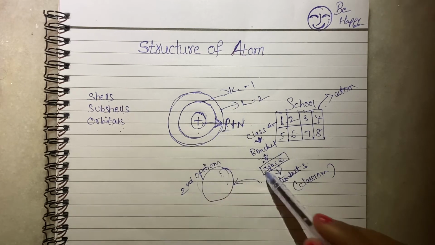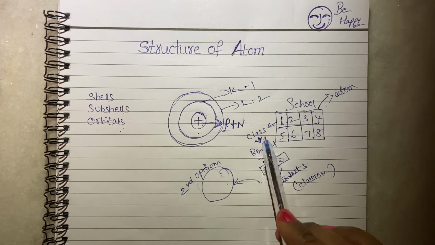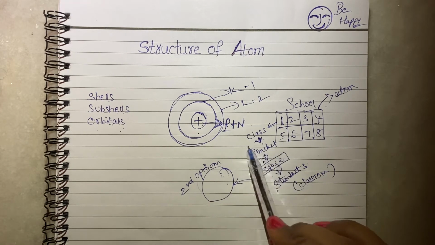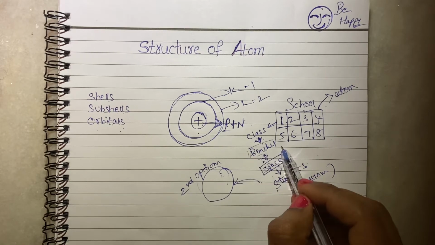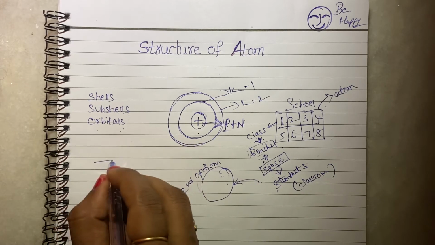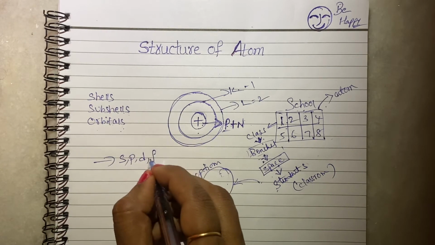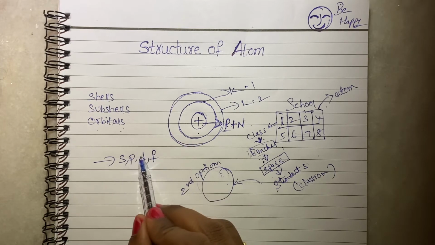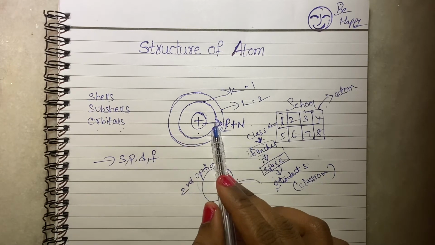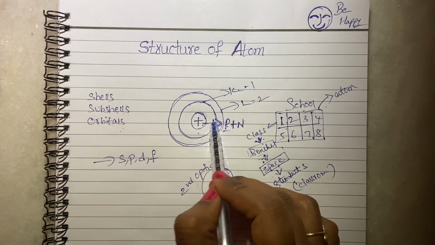See here, these shells are classes. In the classroom, benches are there. Those benches are subshells. What are the subshells? S, P, D, F. These subshells are present in the classroom. What is the classroom? The shell is the classroom.